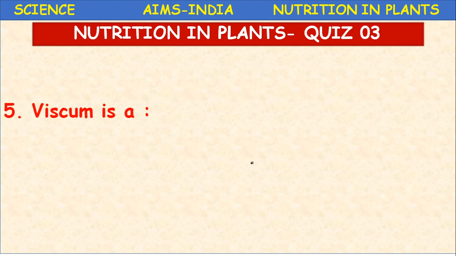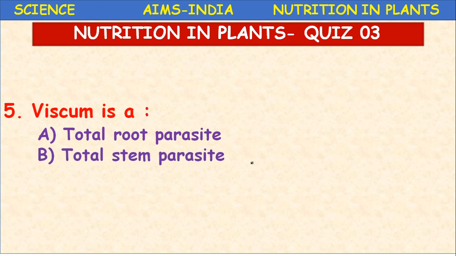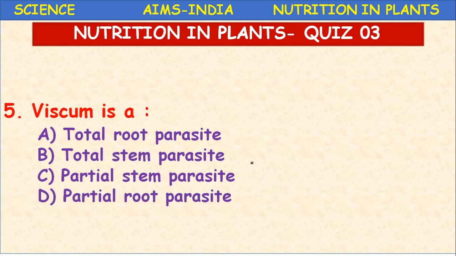Viscum. Viscum has the same options: total root parasite, total stem parasite, partial stem parasite, partial root parasite. What is the right option? Viscum is a... So I am giving a clue. It is a partial parasite. Partial parasite or total parasite? It is a partial stem parasite. Viscum is a partial stem parasite.